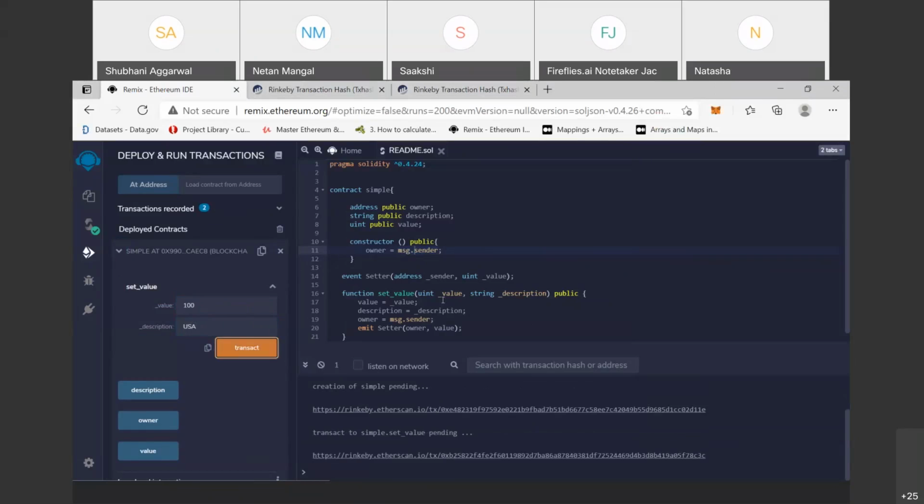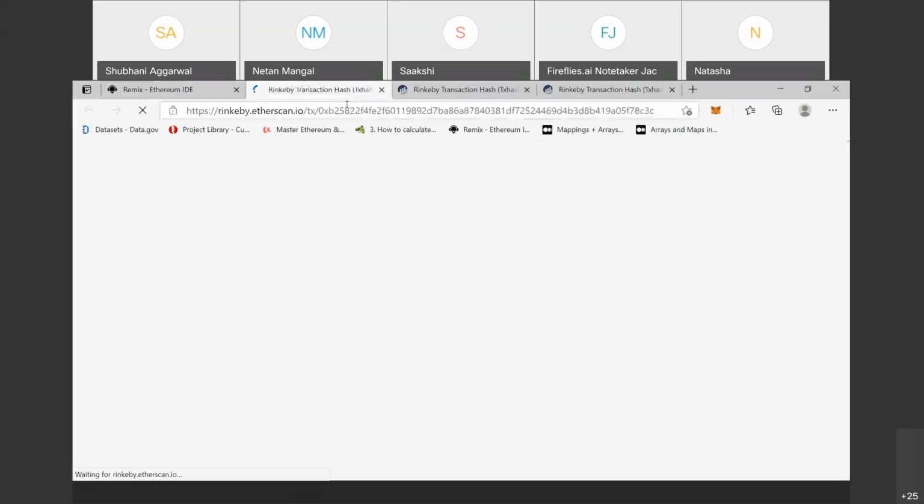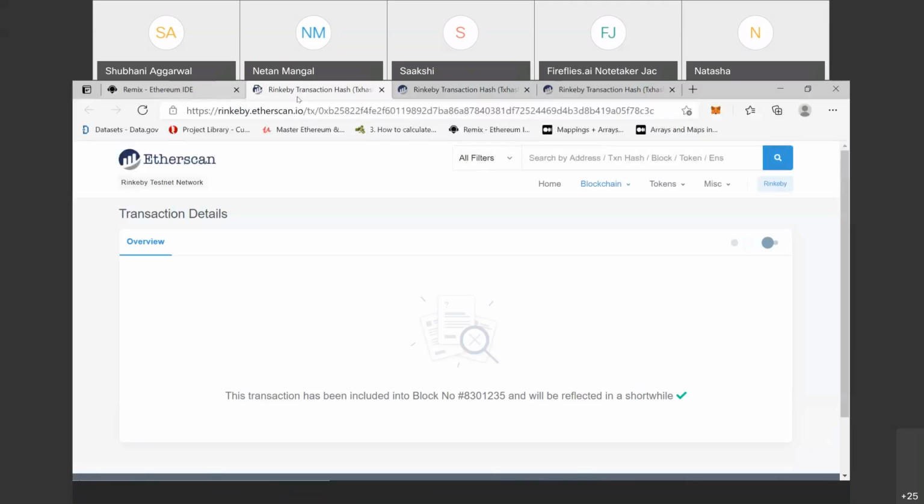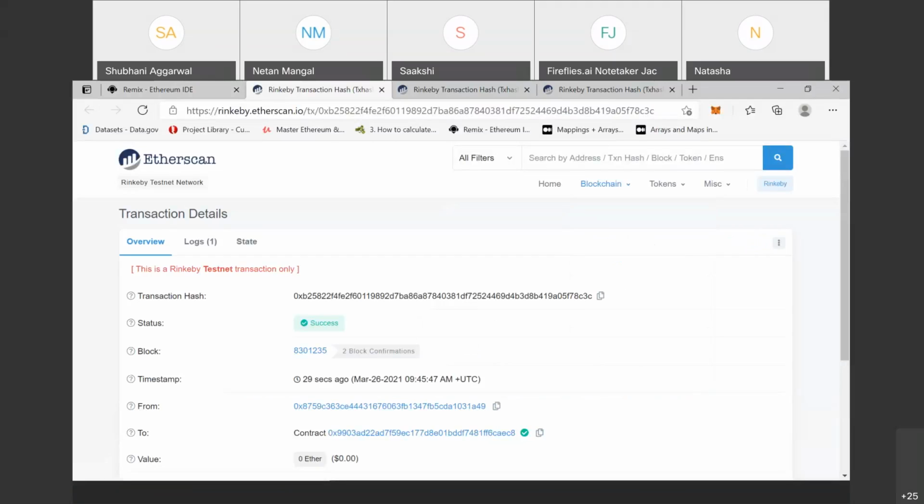So confirm. So this transaction has also been mined.